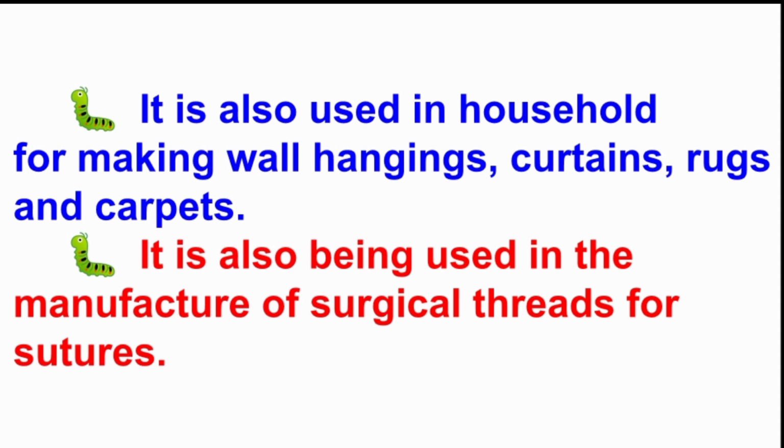Then silk is also used in household for making wall hangings, curtains, rugs and carpets. It is also used in the manufacture of surgical threads for stitches.